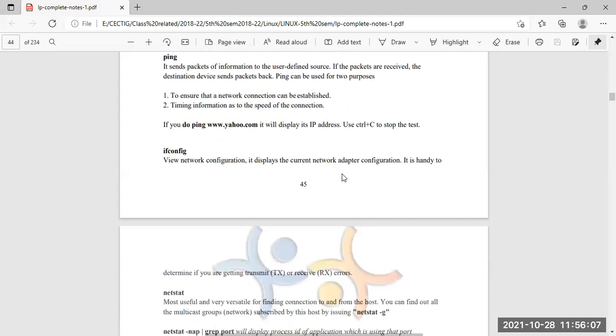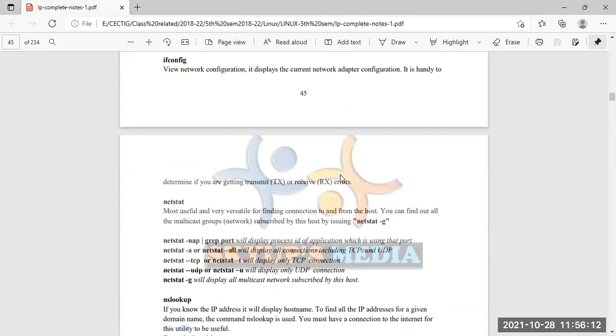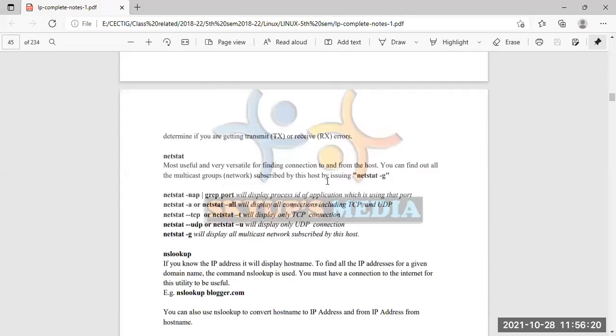Now, next one is ifconfig. It is used to display the network configuration, the total details of your networking connection: the IP address, the MAC address, everything can be displayed in a single command.